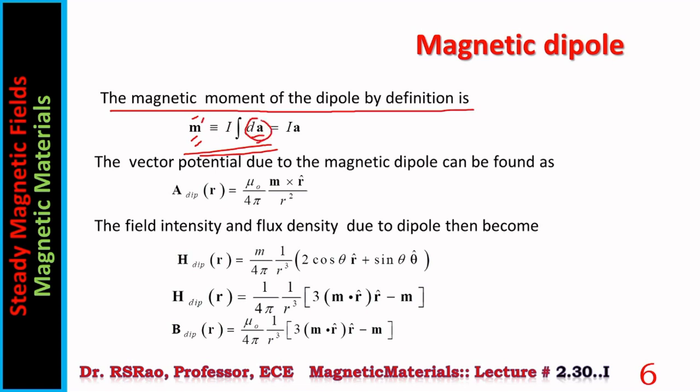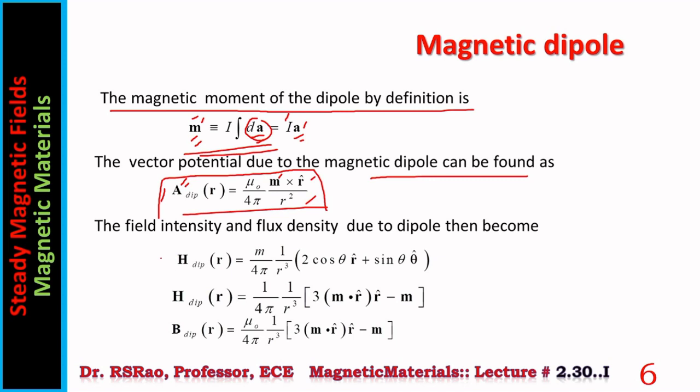dA is differential area. Here we consider the area as A. Therefore, current times area. The vector potential due to a magnetic dipole can be found. Here the entire process is not shown, only the result is given. For the dipole under consideration, the magnetic vector potential is mu naught by 4 pi, m, where m is of course current multiplied by area, r cap by r square.